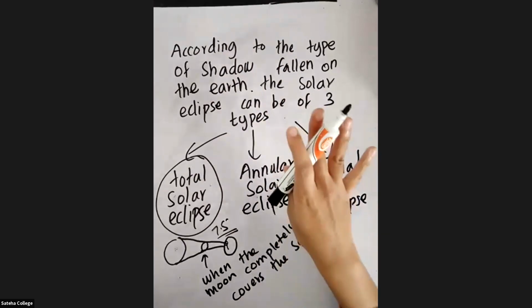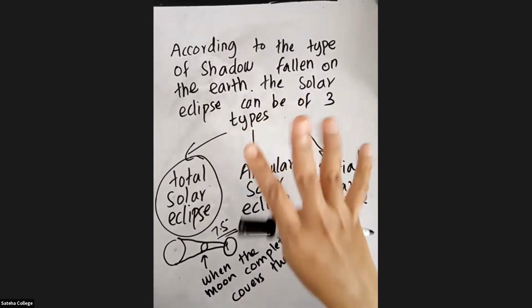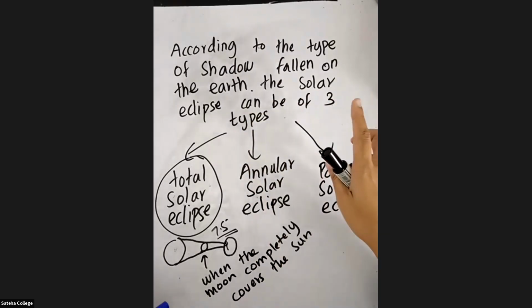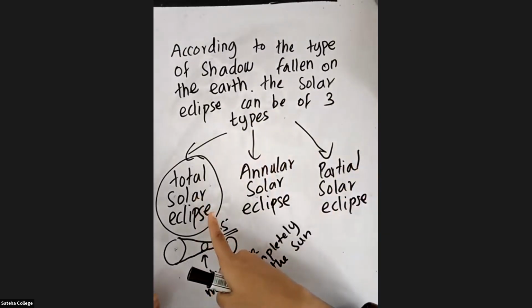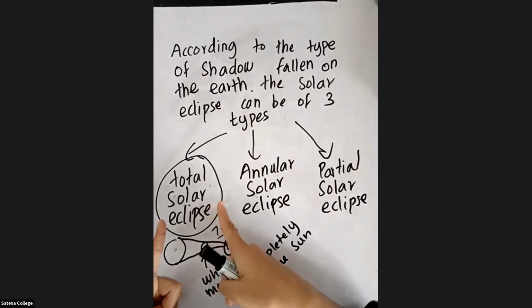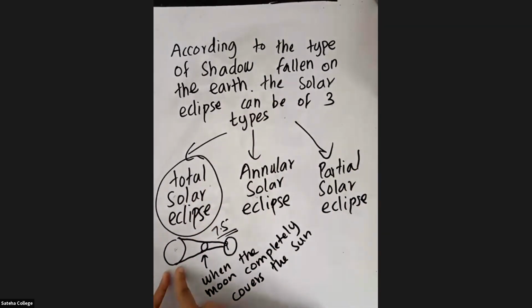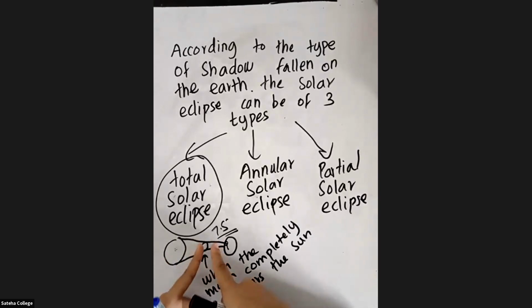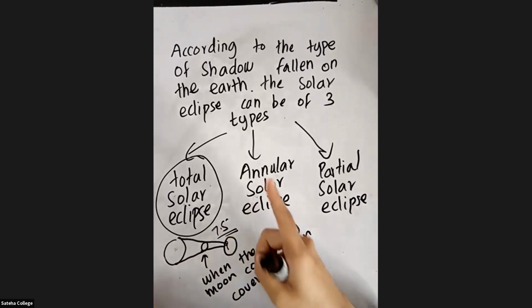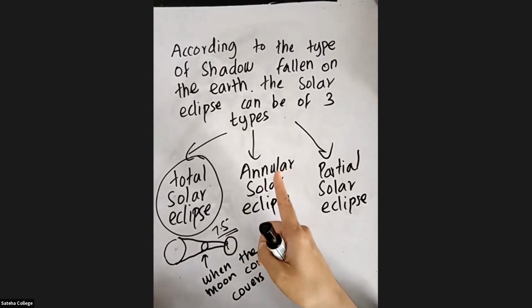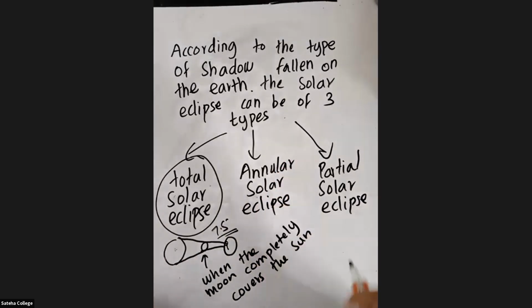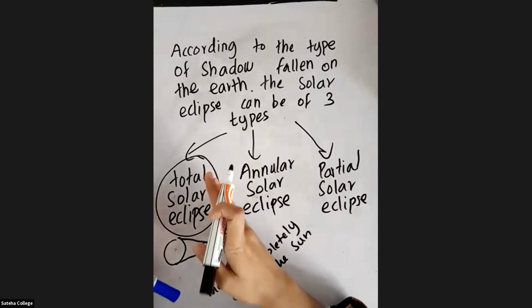Now tell me, how many types of solar eclipse are there according to the shadow that has fallen on the earth? Three types. The first one we studied is total solar eclipse. During a total solar eclipse, can we see the sun? No, you can't see the sun. The sun is completely covered by the moon. Very good. During this time, is it good to go outside your house and look at the sun? No, it is not good. So is total solar eclipse clear?